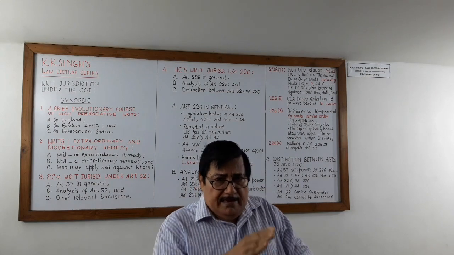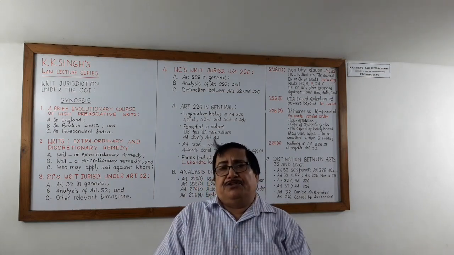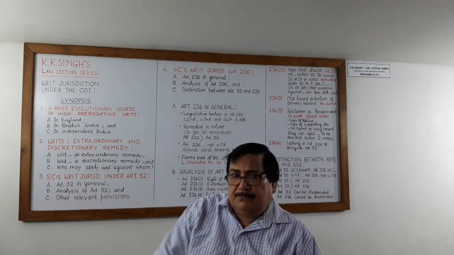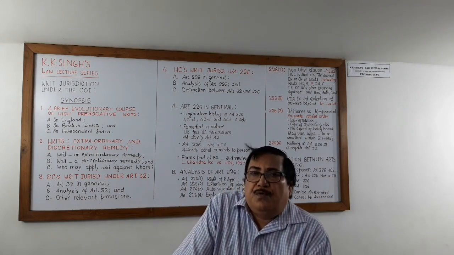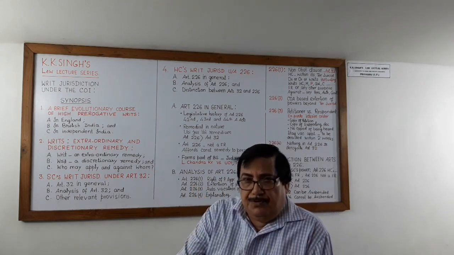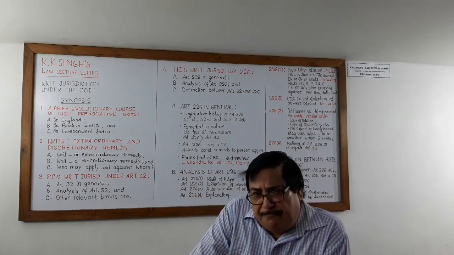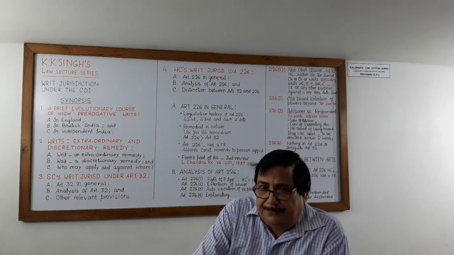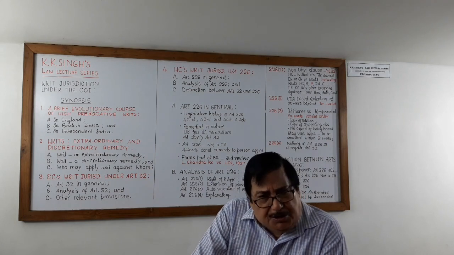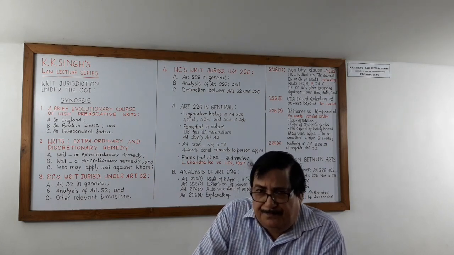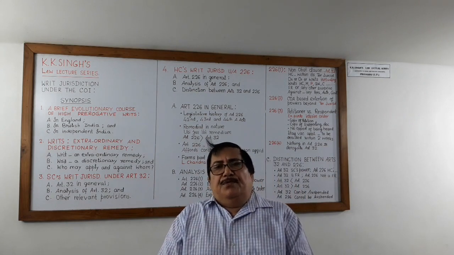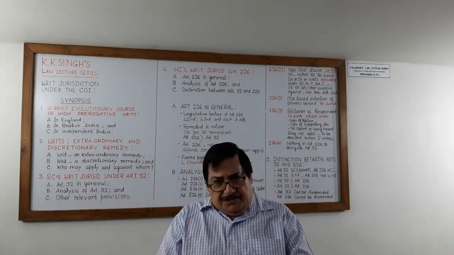Clause 2, enlargement of writ jurisdiction beyond the state limits. Clause 3, automatic vacation of ex parte interim order. And clause 4 is explanatory in nature. Now we will discuss these 4 clauses in a little detail.